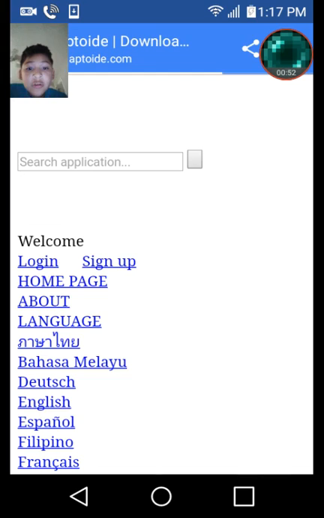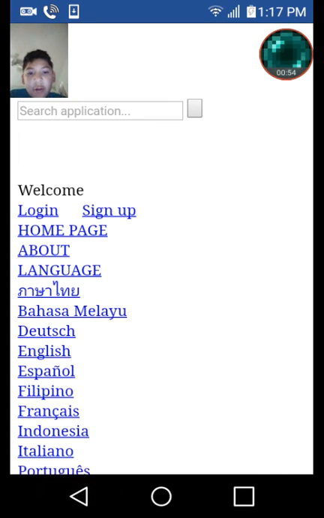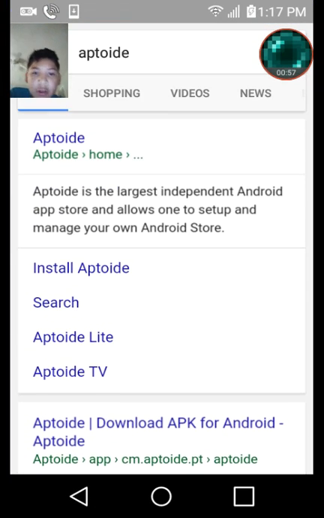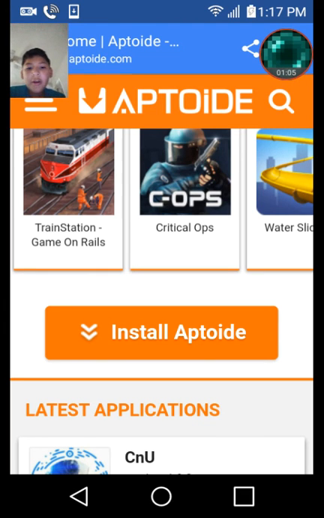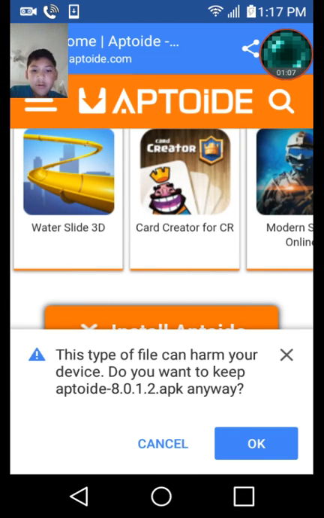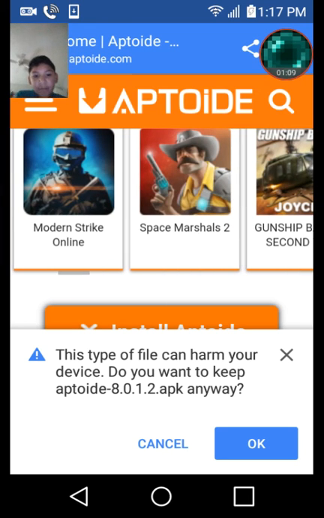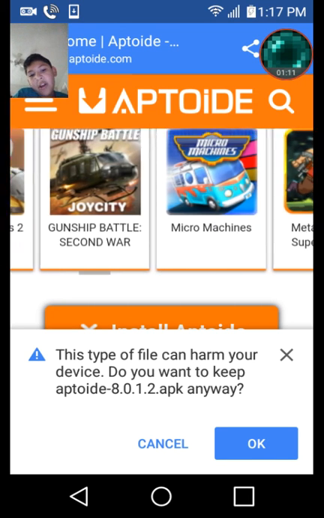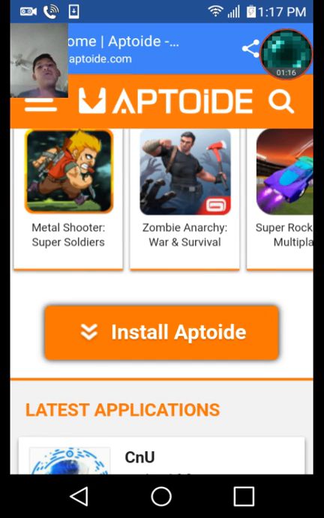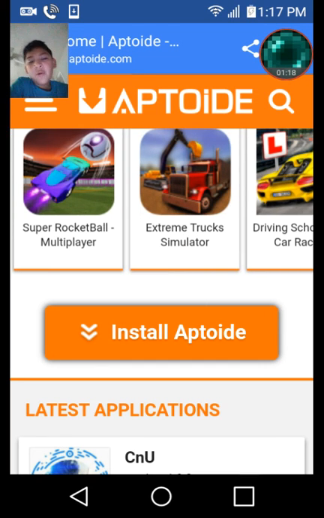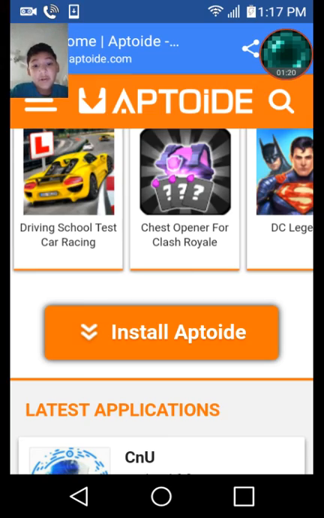It's loading. We got low on Wi-Fi. Oh no, it's not this one. No, it's not that one. It's the first one, yeah. It'll be the first one on the phone. And then put install aptoide. Install. Then it'll ask you this. You want to keep aptoide 8 or, it'll just ask you if you want a new one or a different one.